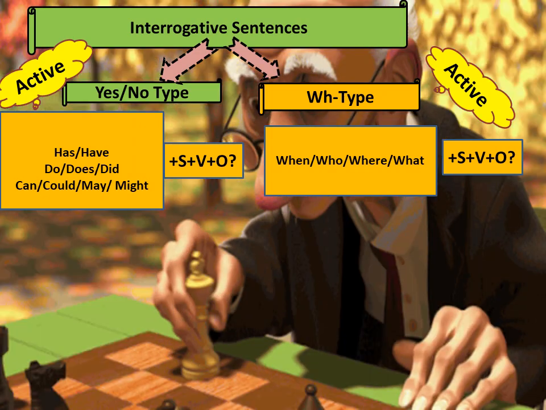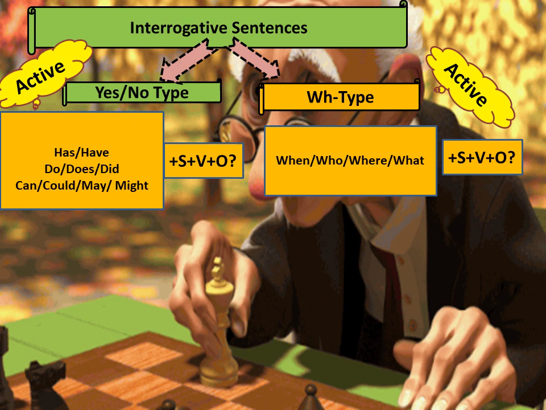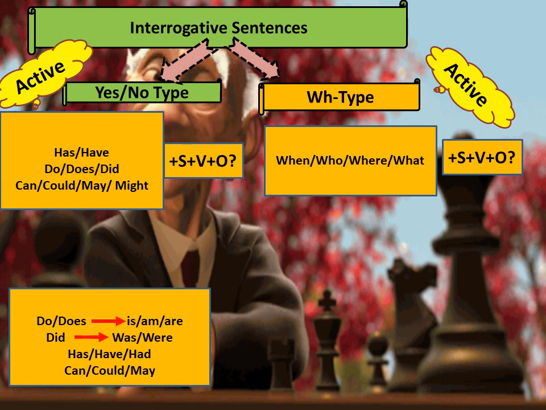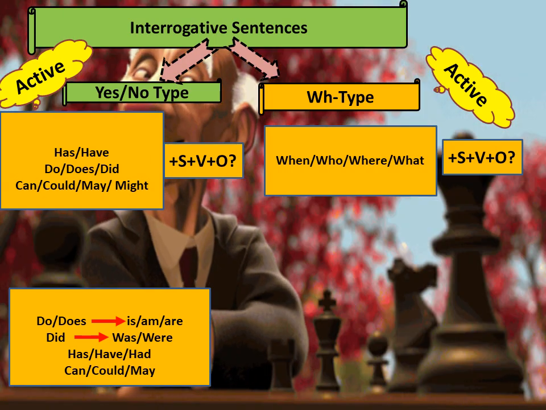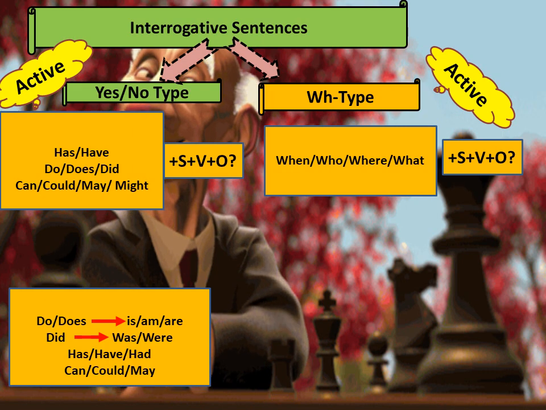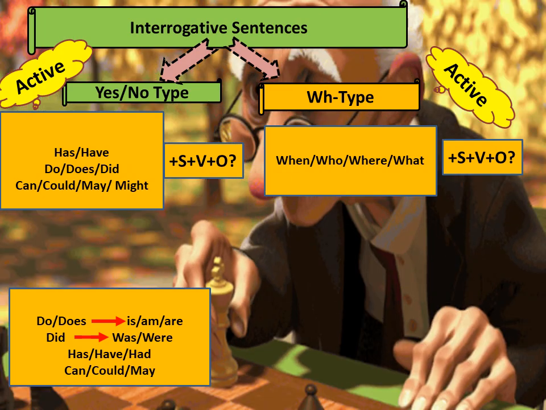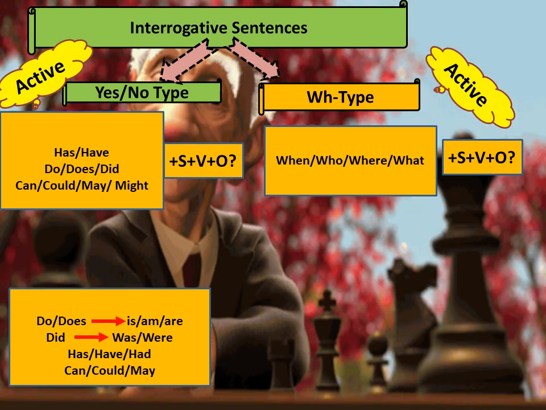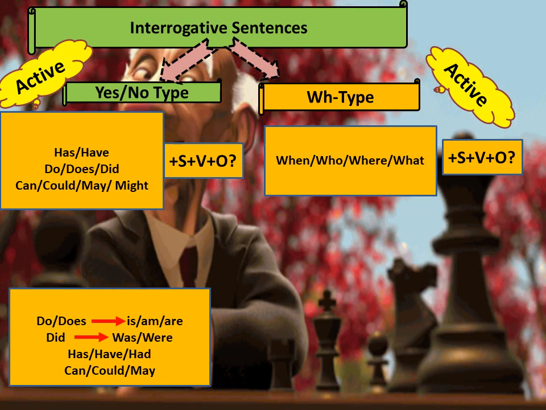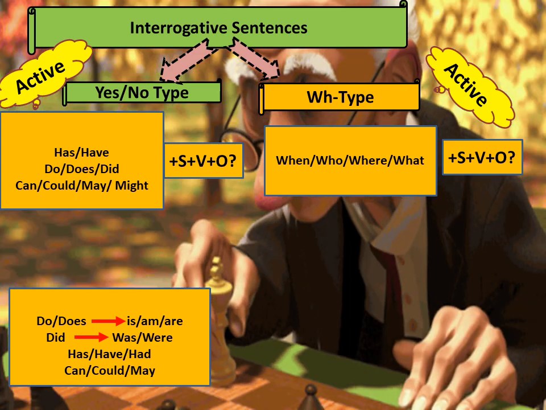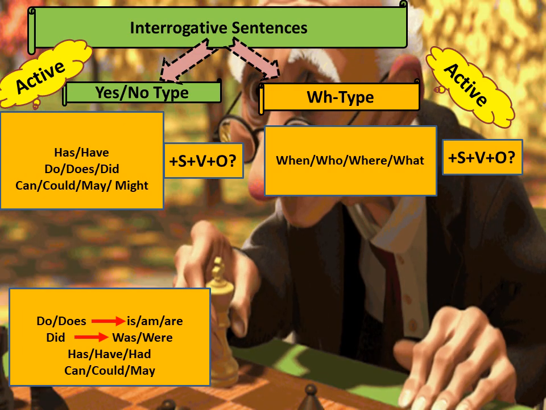Now, let us move to the yes no type sentence. When we convert yes no type sentences to passive voice, there are some changes. If the question is asked with the help of do or does, in the passive voice it changes to is, am, are. That is, if do and does is there in the active voice question, then when we convert the interrogative sentence into passive voice, it will take the verb is, am, are in place of do, does. If did is there, we will use was, were in the passive form.